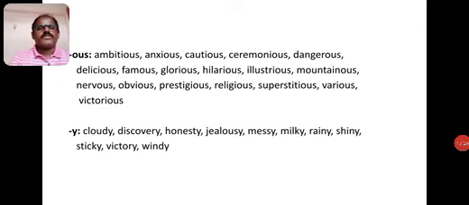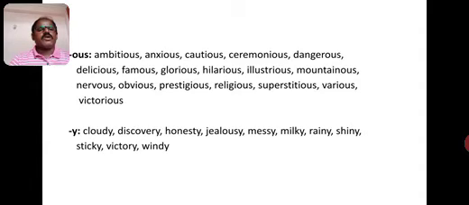Next, ous is a suffix added to the root word. Ambitious: ambit is the root word, ous is the suffix. When we add these together, it has become ambitious.